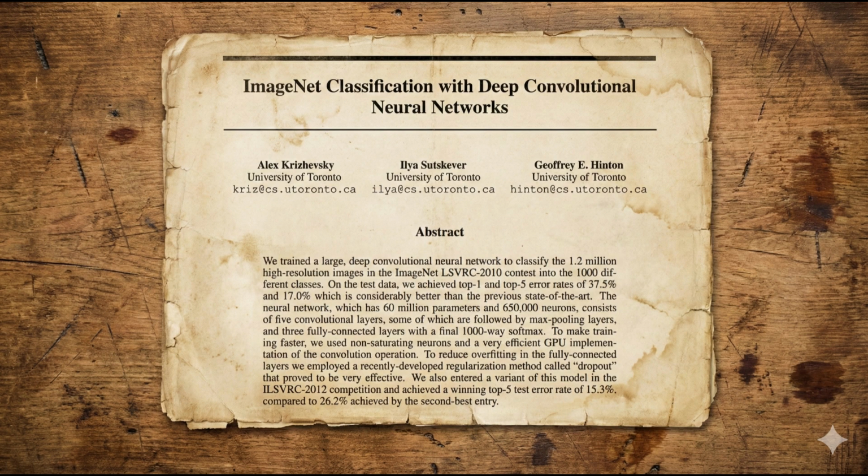Fast forward to 1998. Yann LeCun and his team publish a paper on something called LeNet-5, and this is where computer vision begins. Before this, if you wanted a computer to recognize handwritten digits, you'd write thousands of lines of code with rules. If there's a curve here and a line there, it's probably a 5. It was brittle, it was painful, and it didn't work very well. LeCun said, forget the rules. Let the network learn what a digit looks like. And he introduced convolutional neural networks, CNNs.